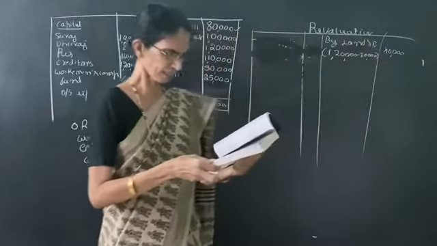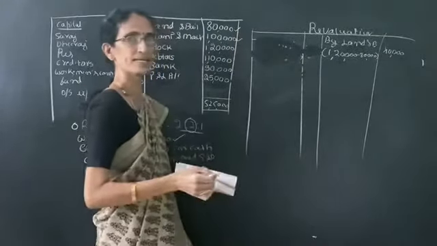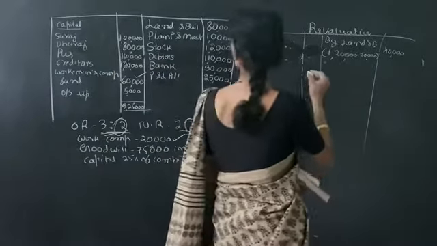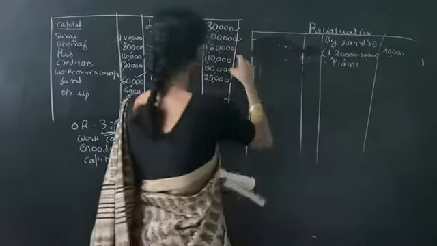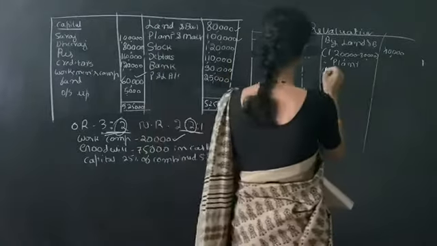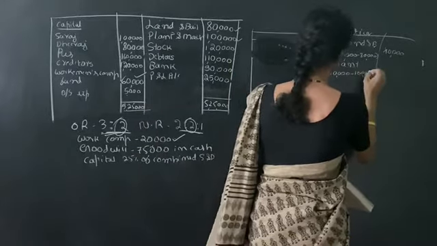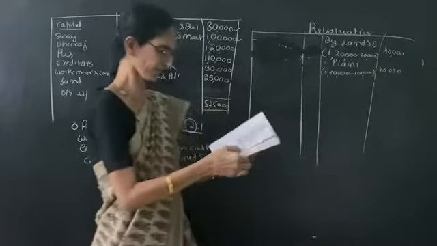Next one is plant 1,40,000. Here only 1,00,000. In the adjustment it is more, 40,000. So increase in the value of asset, so it should be credited. Plant 1,40,000 minus 1,00,000, the amount is 40,000. Here also increase is 40,000.